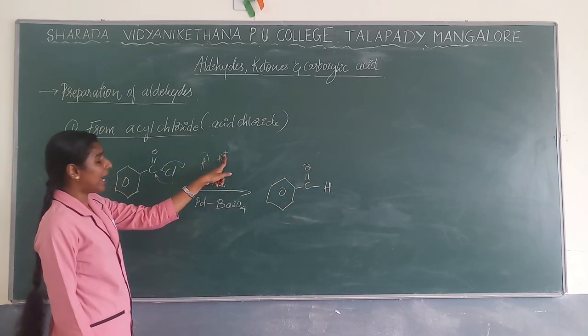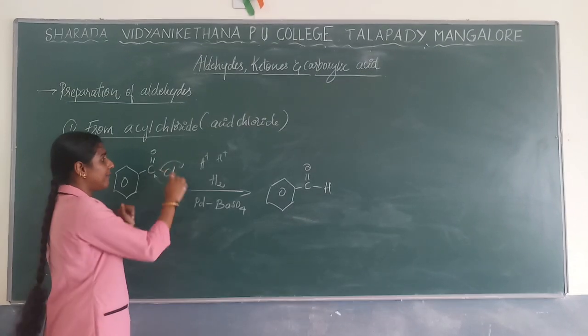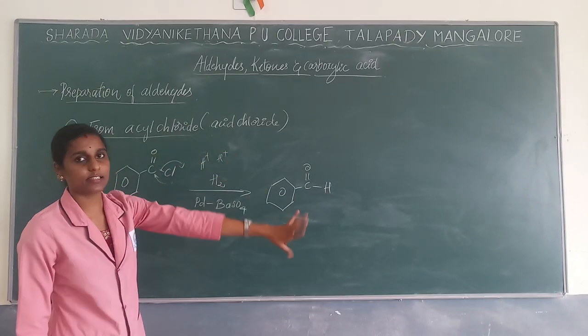One more hydrogen reacts with Cl to form HCl as a byproduct.